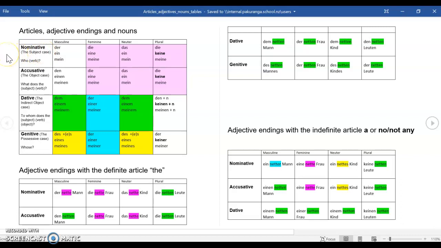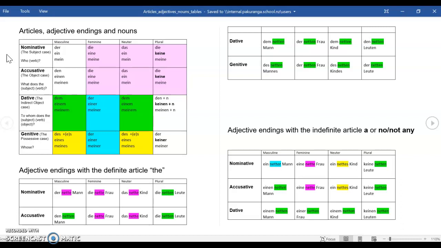So if we have a look at this table here, where you've got the simple subject case, nominative. Nominative is the subject, the person or thing who is doing the action. Now that can be misleading, because doing the action can be simply being. So, der Mann ist 40. The man is 40. So he is being 40. So it is a doing word. There is a verb involved, but there's no action per se. But the verb sein belongs to der Mann. So it's der Mann, die Frau, das Kind, die Kinder.